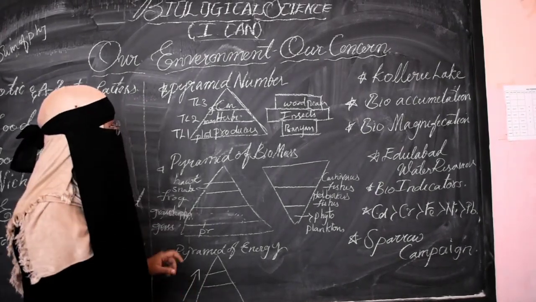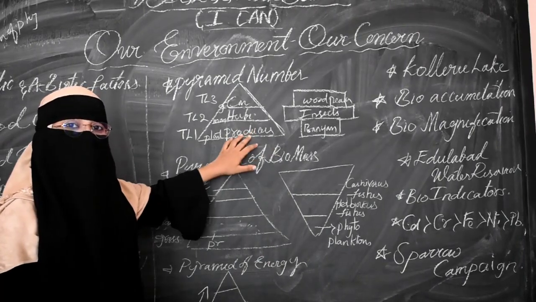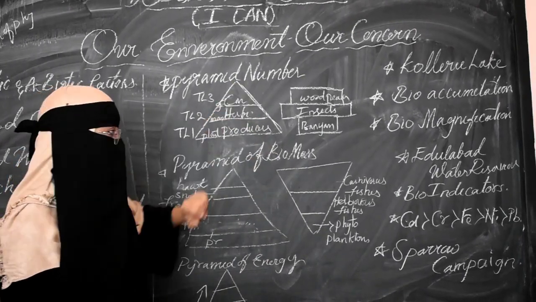We can take an example here: lion, tiger, etc. Or else you can take another example: grass, deer and lion, tiger, etc.